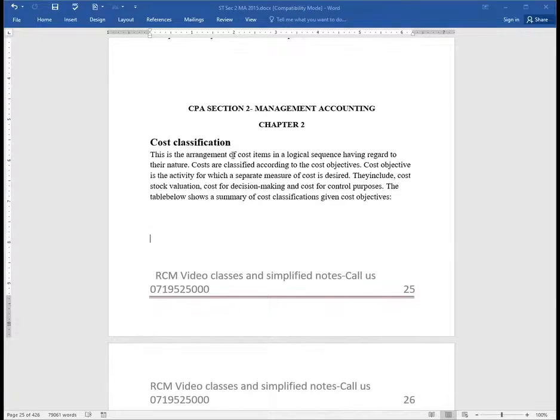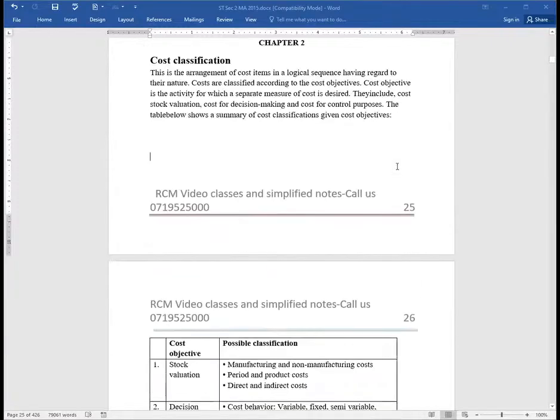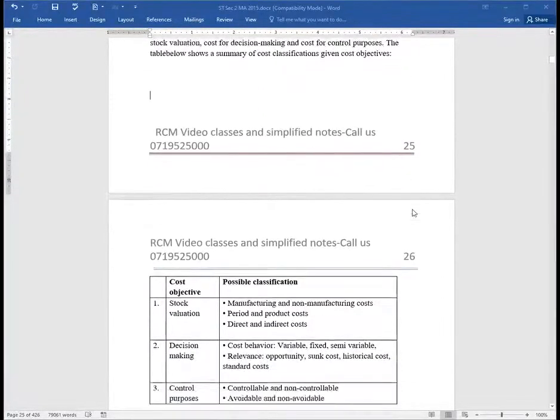Ladies and gentlemen, I would want to reiterate something here. A cost objective, or cost goal, is that activity which you would want to evaluate its cost as a standalone activity. We shall be able to see further to this as we progress. So look at this. Cost objective, like the first goal, will be to carry out a stock valuation. We have decision-making and control purposes.